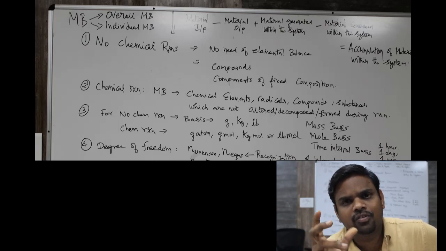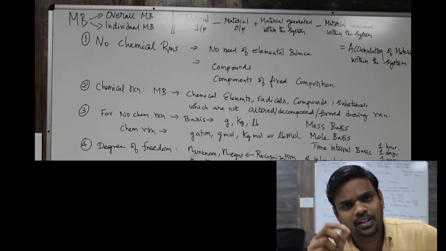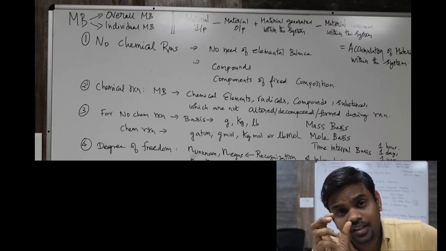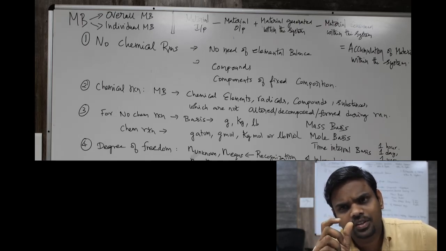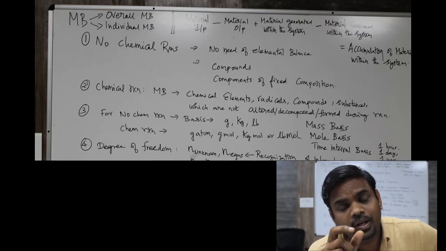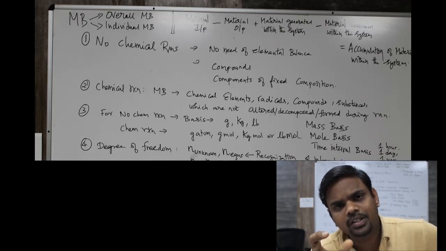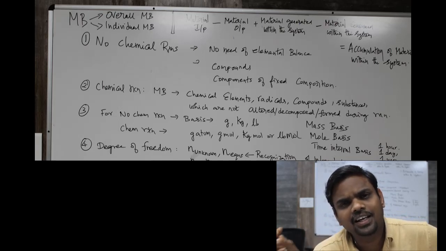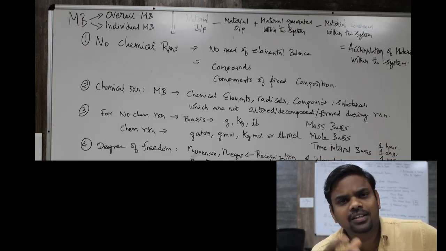Let me say methane 50% is present. Okay, nitrogen 50% is present in a gas mixture. Methane 50, nitrogen 50%. So when I consider 100 kg of feed, what happens? My material mass is 50 kg of methane, 50 kg of nitrogen. We can directly write the percentage data as mass data. Okay, that is one way.